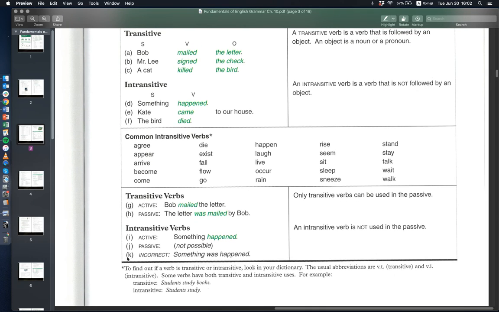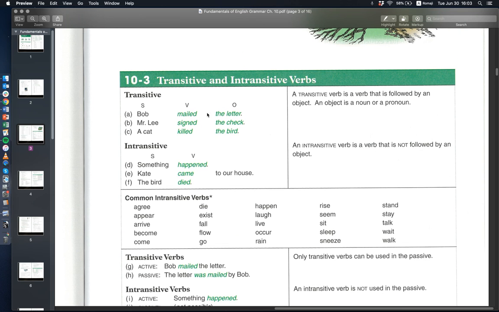And then last, there's a little note here. If you see a new verb and you're not sure if it's transitive or intransitive, it will tell you in the dictionary. Usually, the abbreviation VT means transitive, VI means intransitive. Okay, and you might see some verbs that sometimes can have an object, and sometimes they don't. Like students study books, students study. These are both okay, and that's because some verbs, you don't have to put an object, but they're still transitive. So I said they don't always have it.